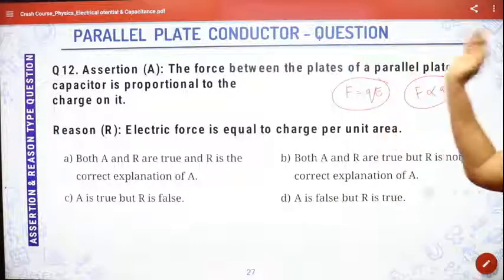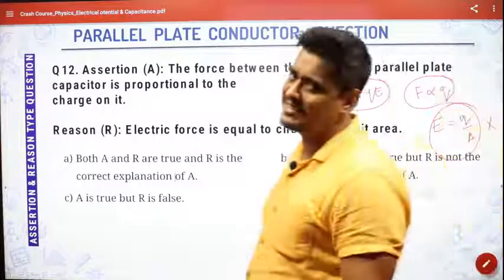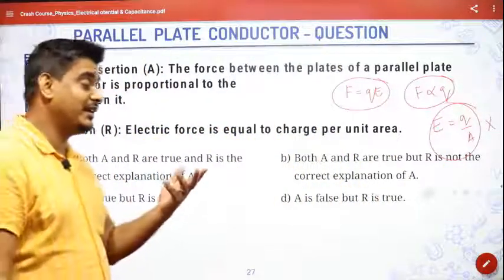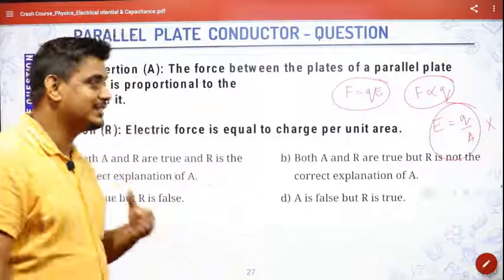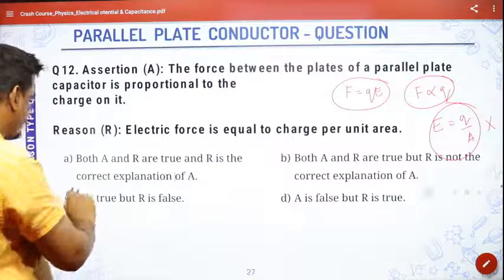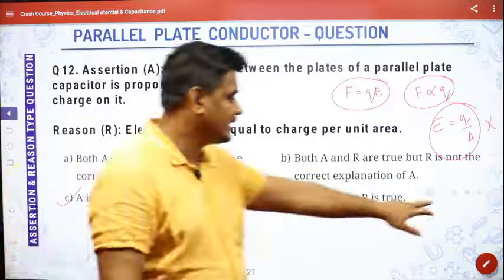So the assertion is true. The second thing: electric force is equal to charge per unit area. No way. Q by A is called sigma, the charge density. Linear charge density, areal charge density. Area charge density or surface charge density is only Q by A. So this is wrong. So A is true, but R is false. I hope it is clear.